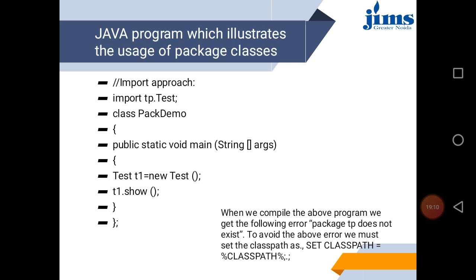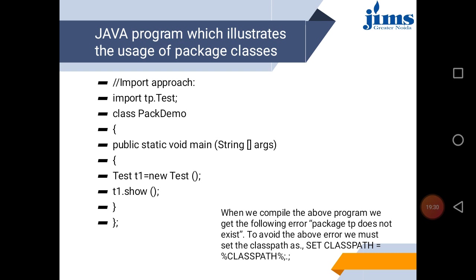So in this case, we are importing the test class contained in the tp package, that you can call and use directly.